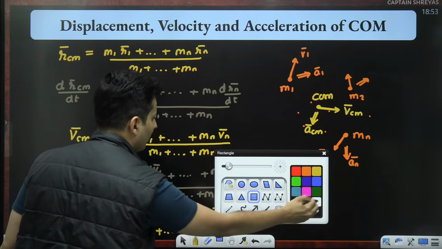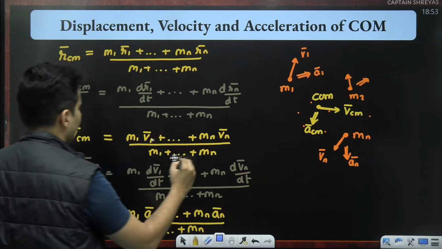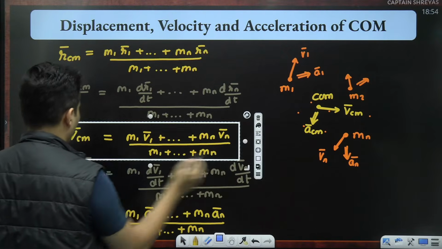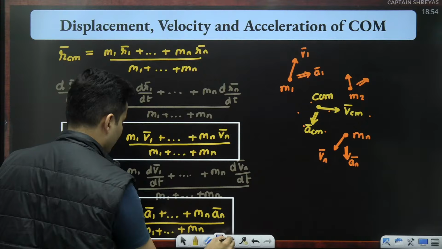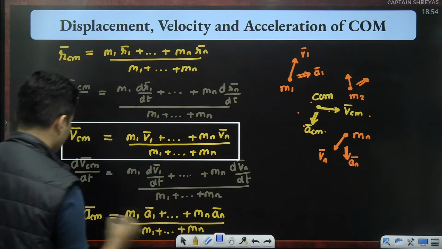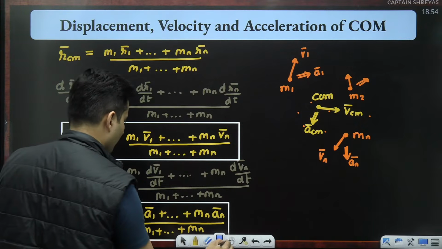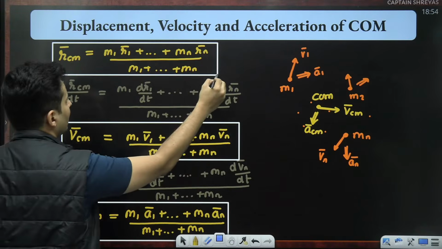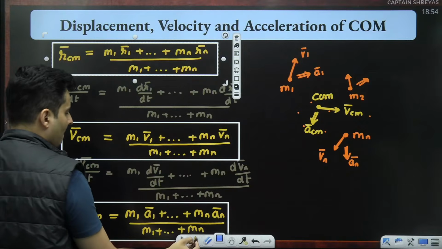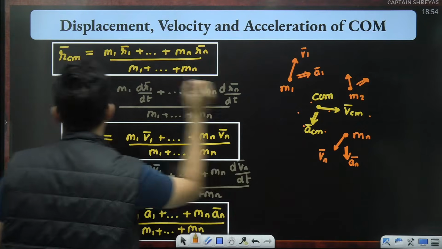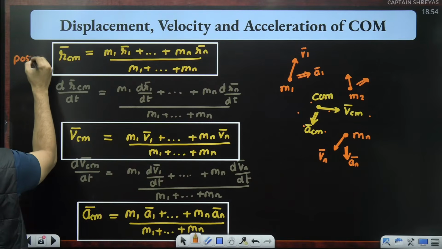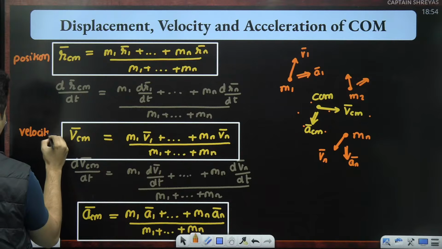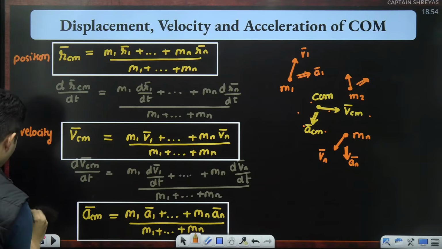That's the formula for moving particles, velocity and acceleration, both. Is that okay, everyone? This was for position. This is for velocity, which we have already seen. So this was position, this was velocity, and lastly, this was acceleration.